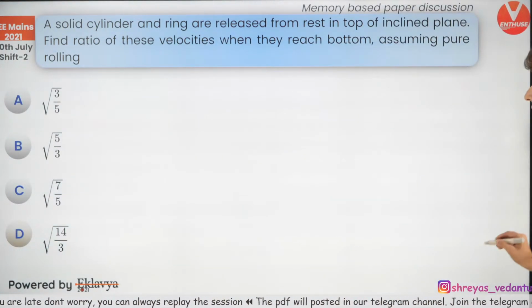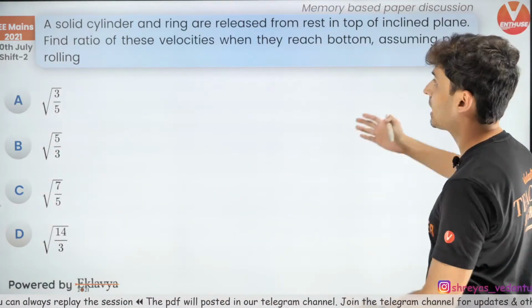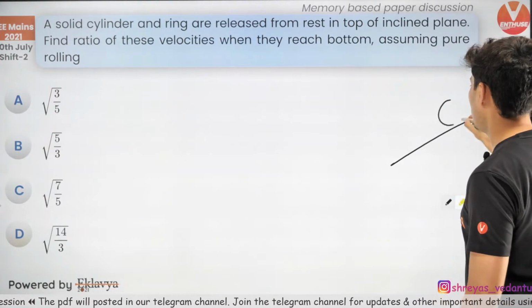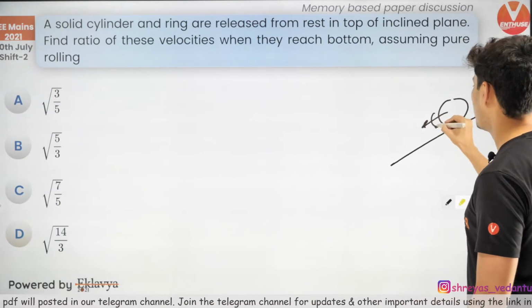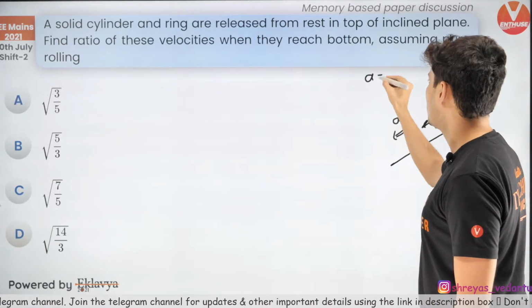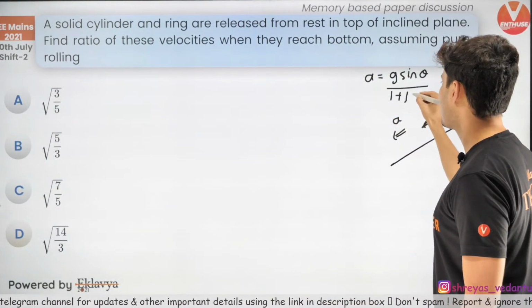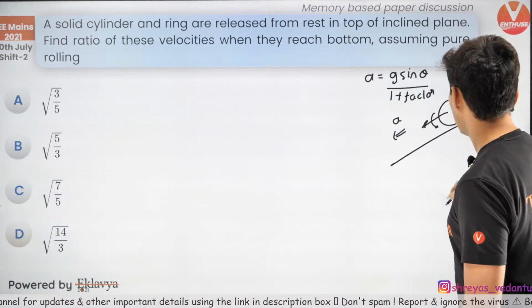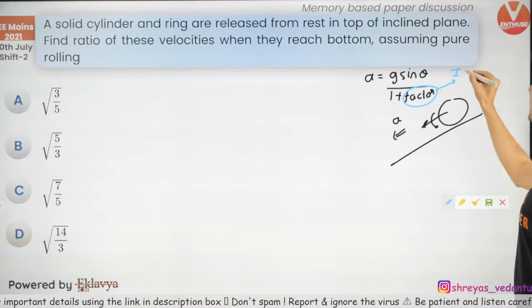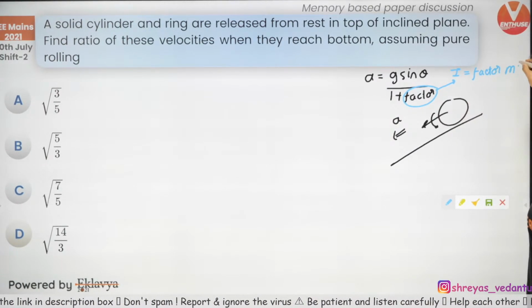Let's solve this question, guys. A solid cylinder and ring are released from rest at the top of an inclined plane. Find the ratio of the velocities when they come down. I had given you one formula saying that whenever anything comes down, the acceleration is g sine theta by 1 plus factor. Now you will be wondering, sir, what the hell is this factor? That factor is the factor which comes in the formula of moment of inertia, factor times mr square.